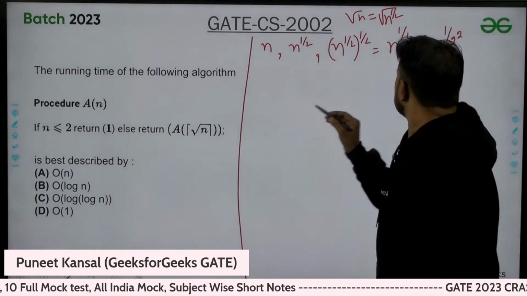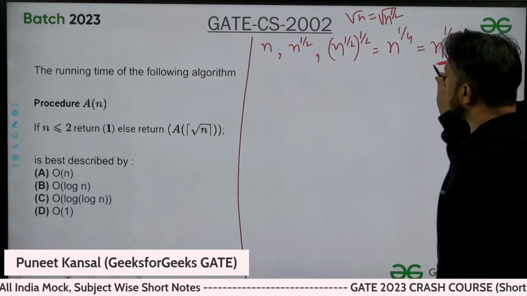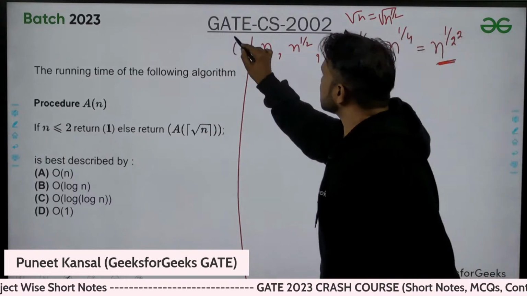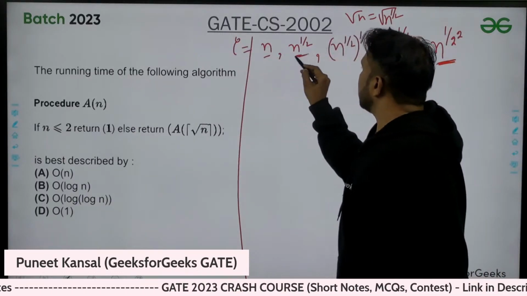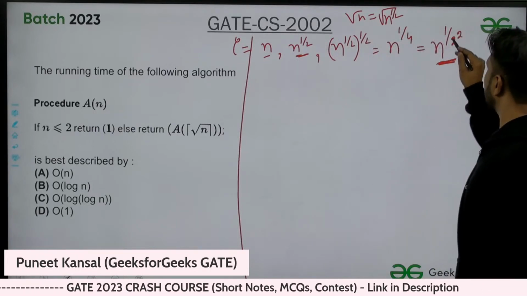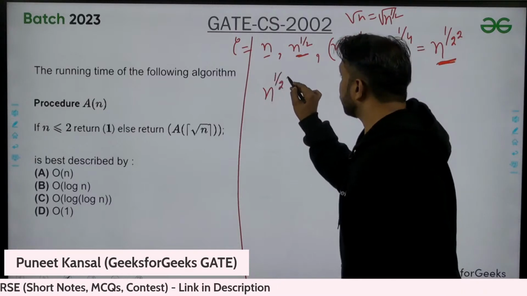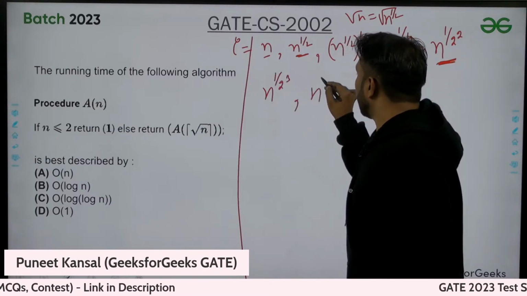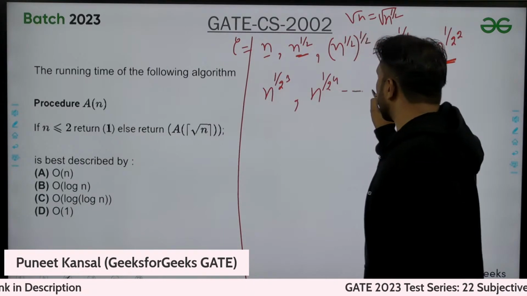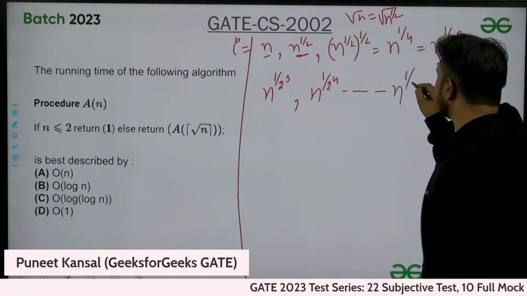This is the next value. So I start with n, then n power 1 by 2, then n power 1 by 2 power 2, and then n power 1 by 2 power 3, and then n power 1 by 2 power 4, and so on, n power 1 by 2 power k.